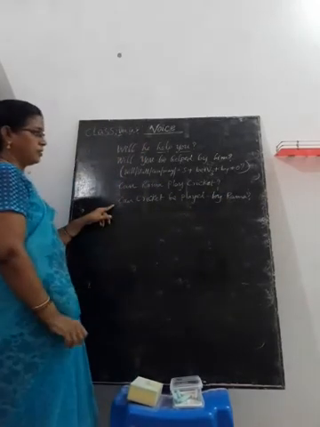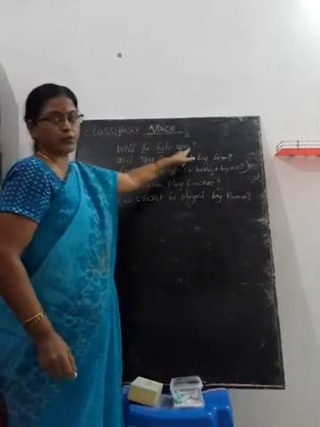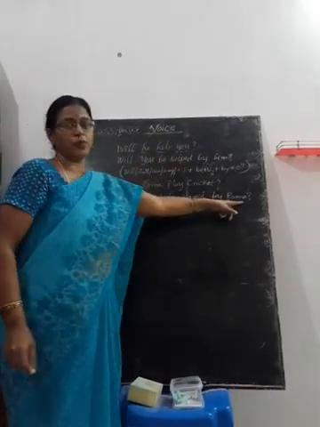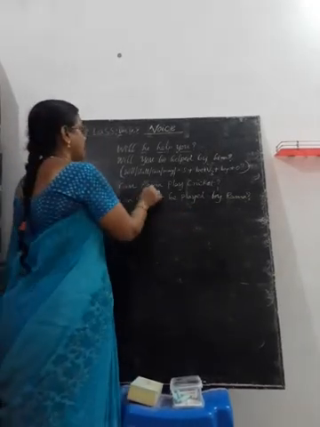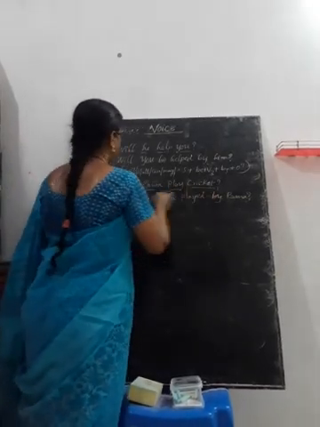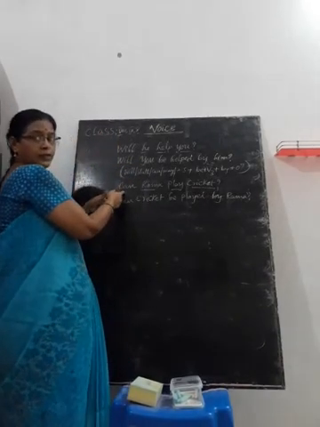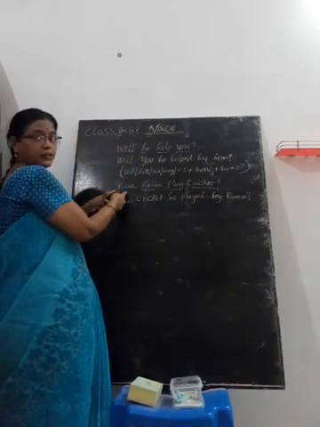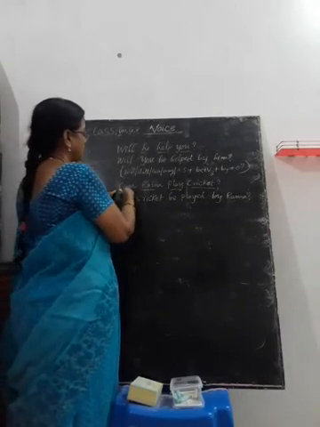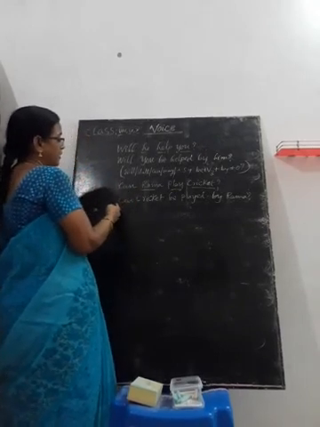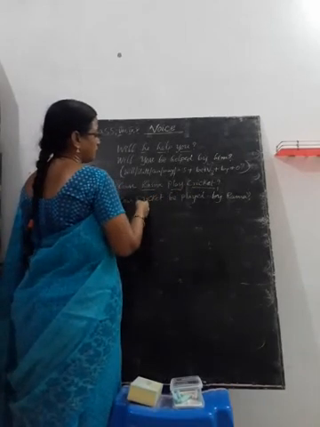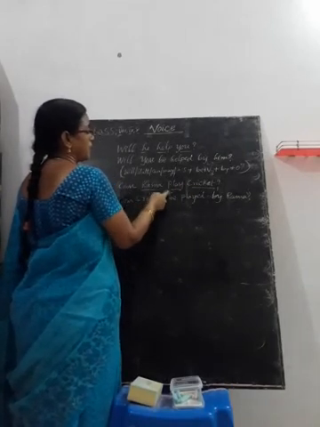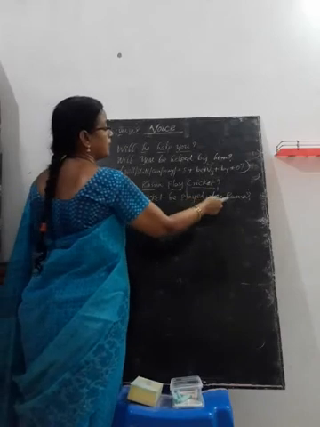Question mark. In the question also question mark, in the answer also question mark must be there. Here subject, verb, object. We have to write this verb as it is, this helping verb as it is. Then can cricket, the object becomes subject, and be plus V3 by Rama.